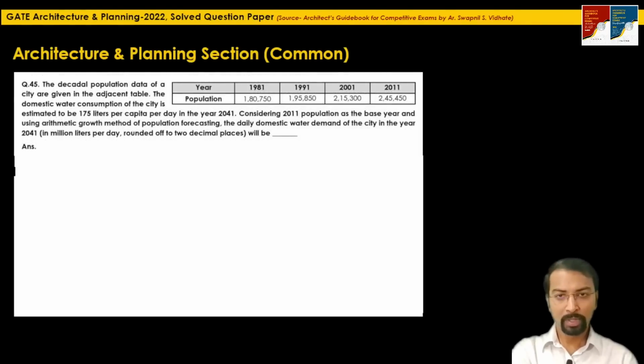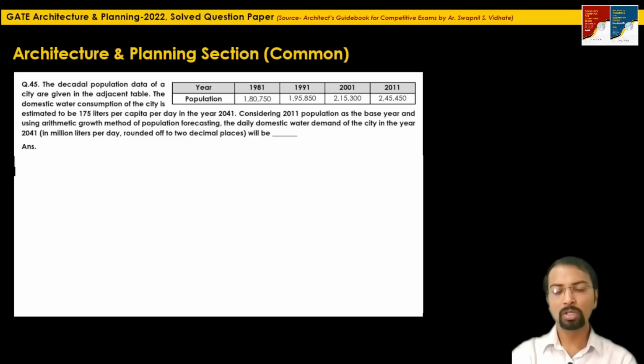The next question is a numerical answer type question, question 45. The decadal population data of a city are given in the adjacent table. They have mentioned the population for the particular year from 1981 to 2011. The domestic water consumption of the city is estimated to be 175 liters per capita per day in the year 2041. Considering the 2011 population as the base year and using the arithmetic growth method of population forecasting, the daily domestic water demand of the city in the year 2041 in million liters per day will be how much?